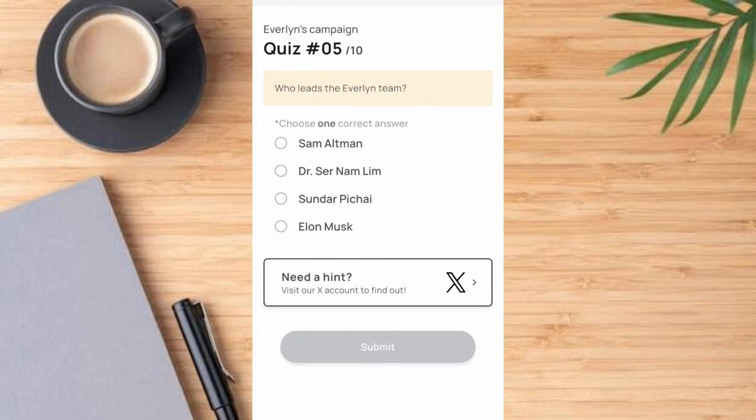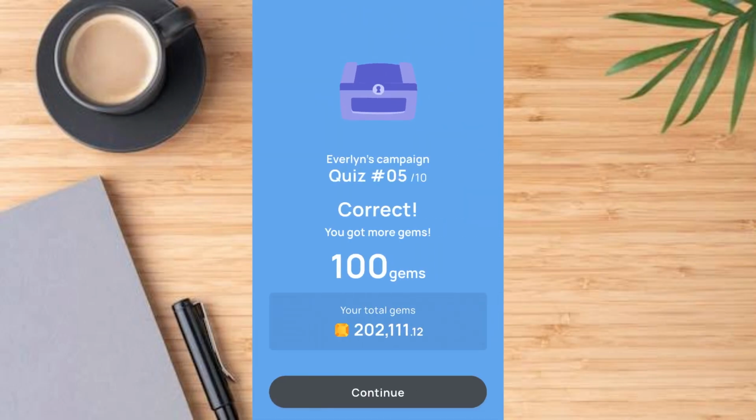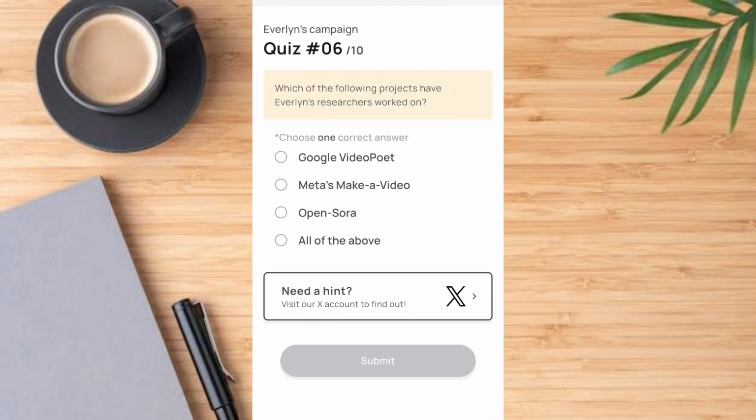The fifth question says, who leads the Everlyn team? The answer is B, Dr. Sanalin. So let's tap on that. Don't forget we are taking B. Then tap on this and see if we're correct. That is correct. We've gotten 5 questions correct. Then it's taking us to the next question, which is the 6th question. It says, which of the following projects has Everlyn research worked on? And the answer is D. So it's on video, that is Google Video Poets, Meta Make-A-Video, and Open Source.